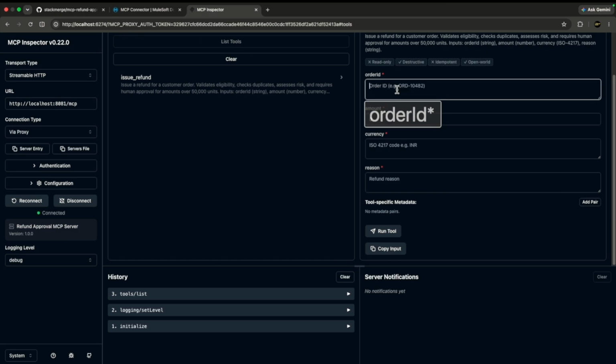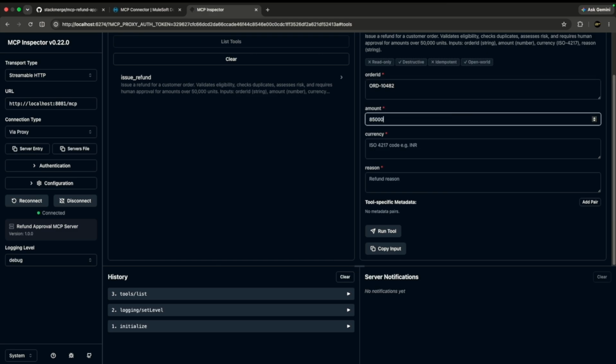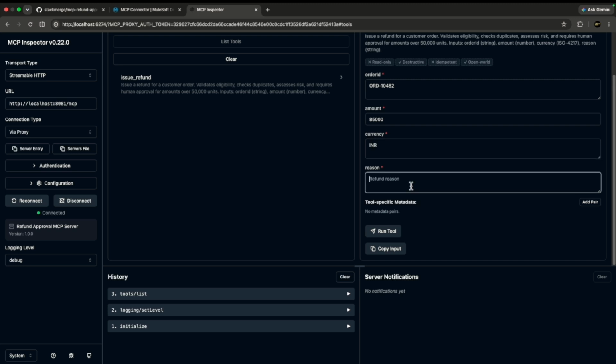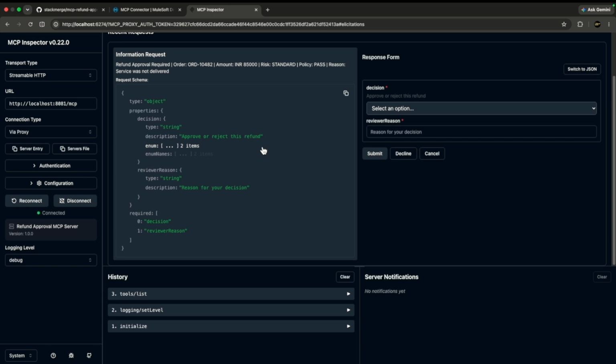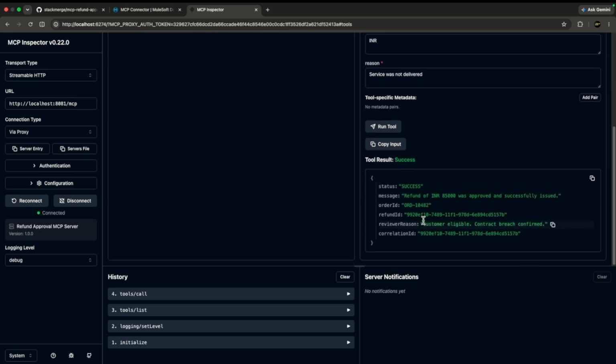So we'll go ahead and let's run this tool. Now see, it is expecting input from the human. So now the human came into the loop. Now I'm going to say approve, submit. Now you can see that the refund has been successfully approved.